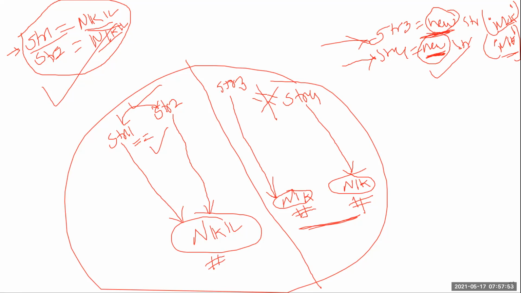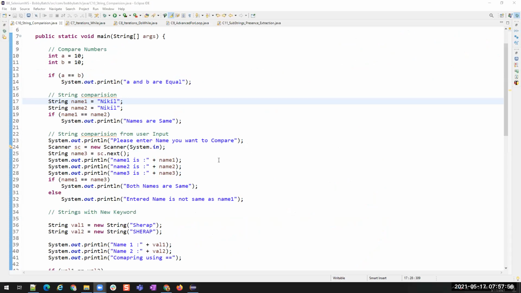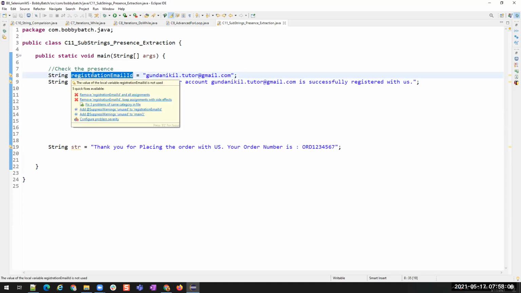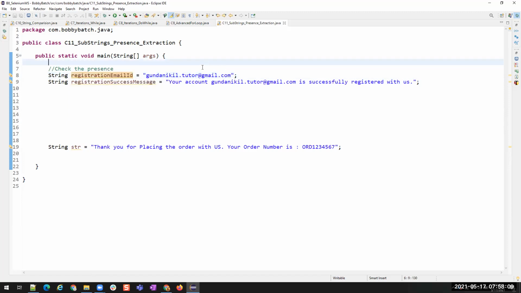Right, and coming back to Eclipse. We were discussing the presence of a substring. While registering, I know what my email ID is, so I entered this email ID. I'm removing all the clutter, like entering first name, last name, date of birth, email ID, gender, all those things. But we just want to compare the registered email with the email which is present in the success message. If we want to see that this scenario is passed, then this email should be present inside this string, right?